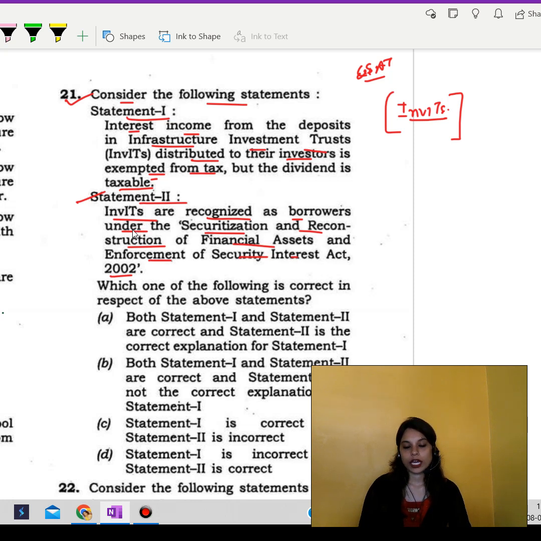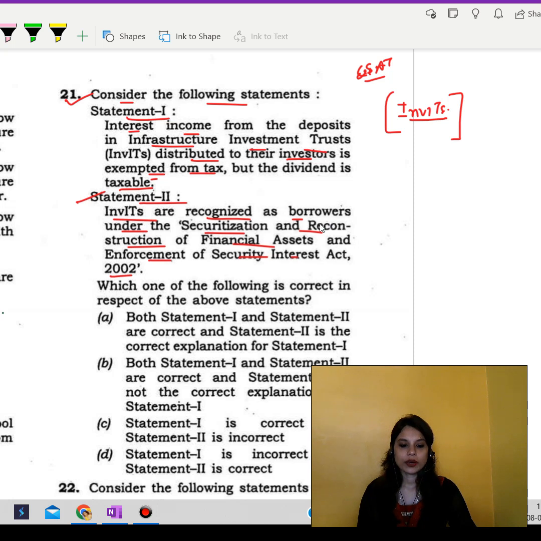INVITs are set up to get investors to put their money into the infrastructure sector. These investments can take money from several investors and put it into things that can make money. The cash flow is given back to the investors as dividend income.